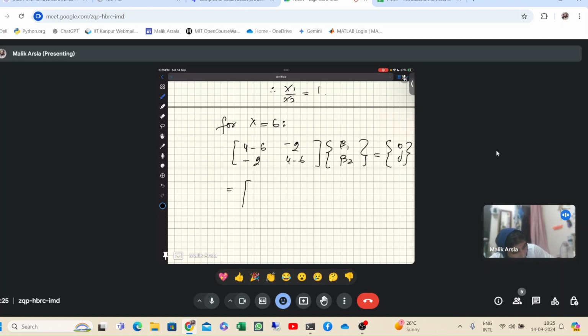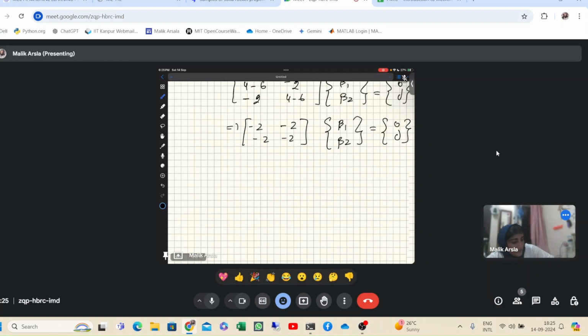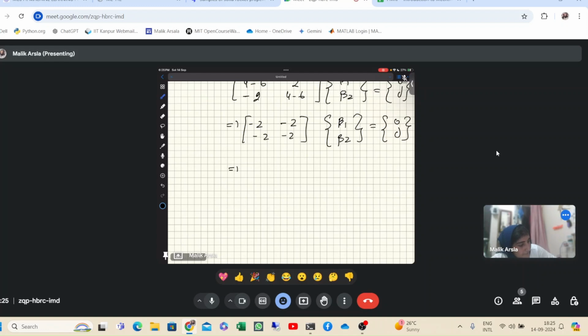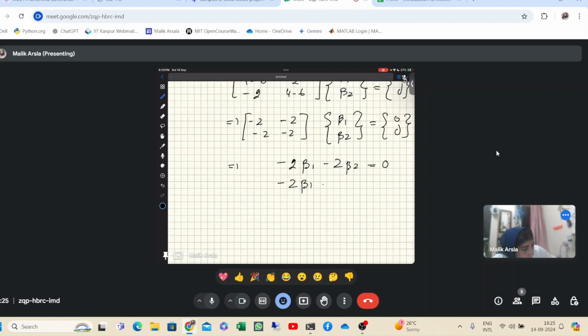Now this will be minus 2, minus 2, minus 2, minus 2, into beta 1, beta 2 is equal to 0, 0. Now here we again get two equations: minus 2 beta 1 minus 2 beta 2 is equal to 0, and minus 2 beta 1 minus 2 beta 2 is equal to 0.